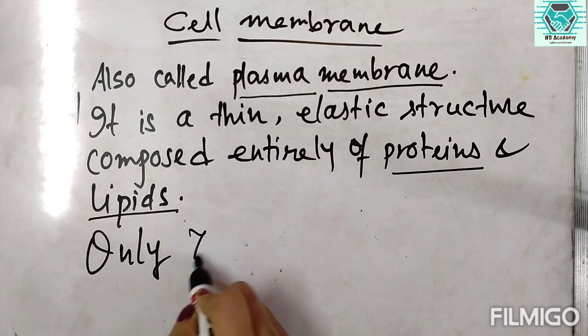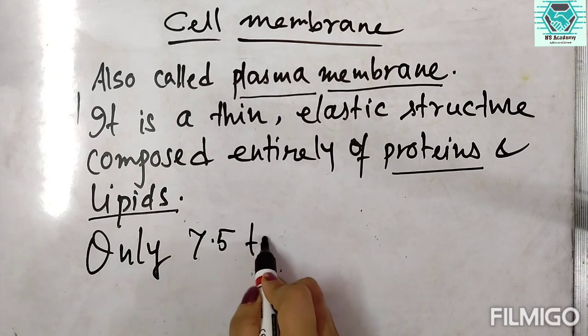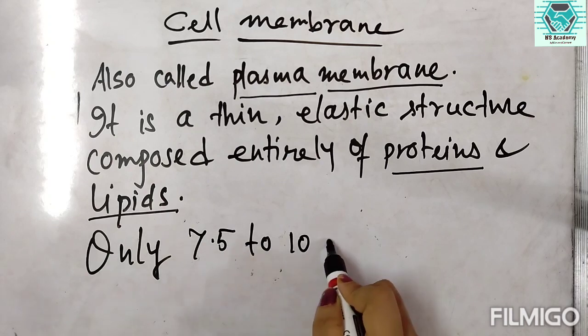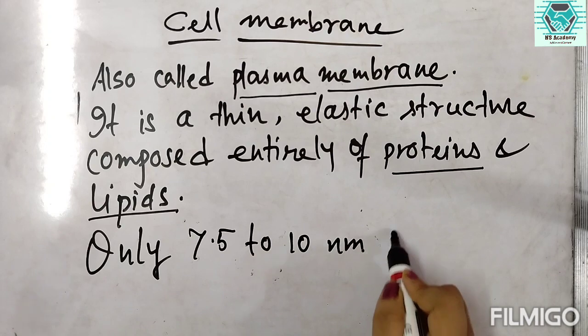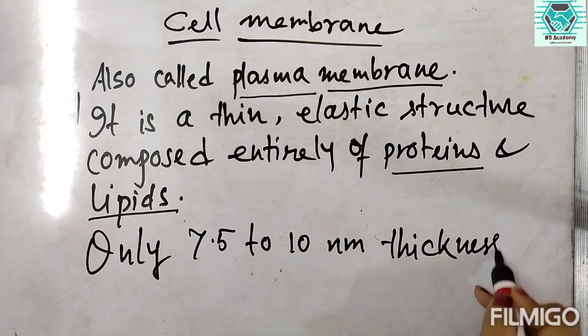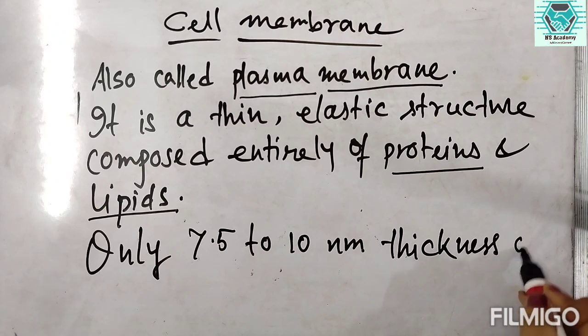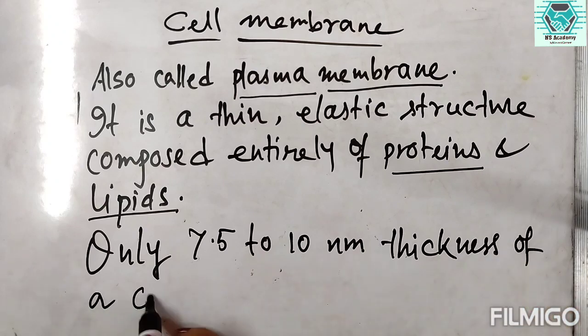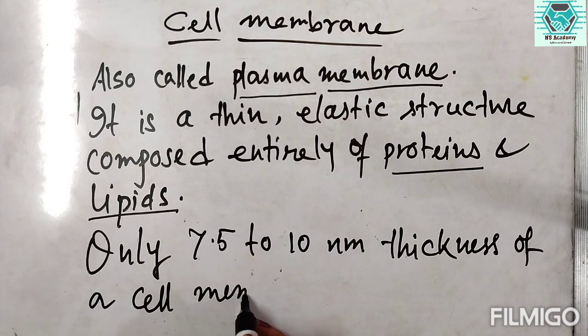Only 7.5 to 10 nanometer thickness of a cell membrane have.